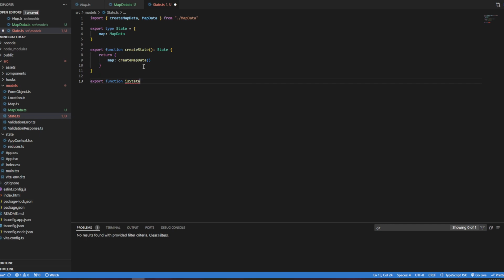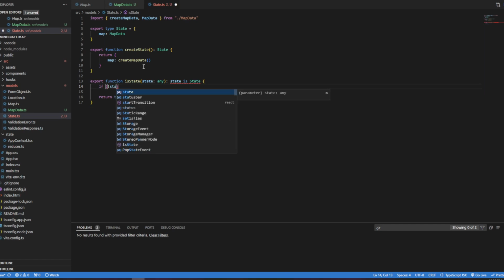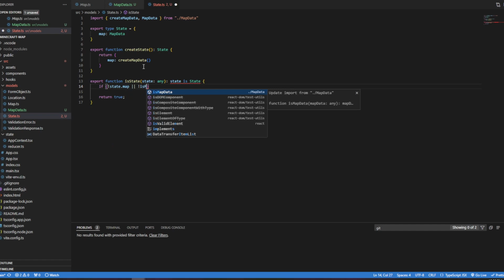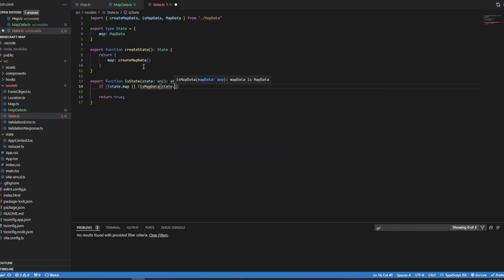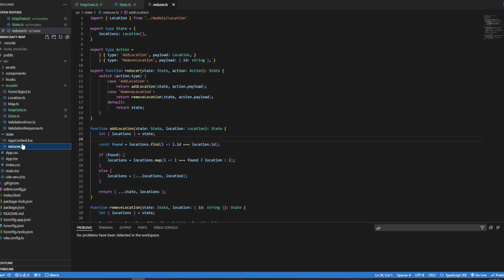Function is state. That's going to take state that's any, and it's going to return state is state. That's going to return true, but it's also going to say if not state.map or not is map data state.map, return false. See how this kind of builds on itself? It just kind of builds up on itself. You see that?